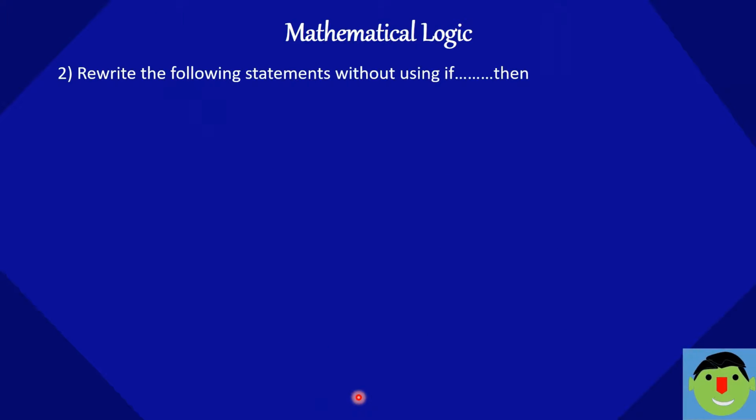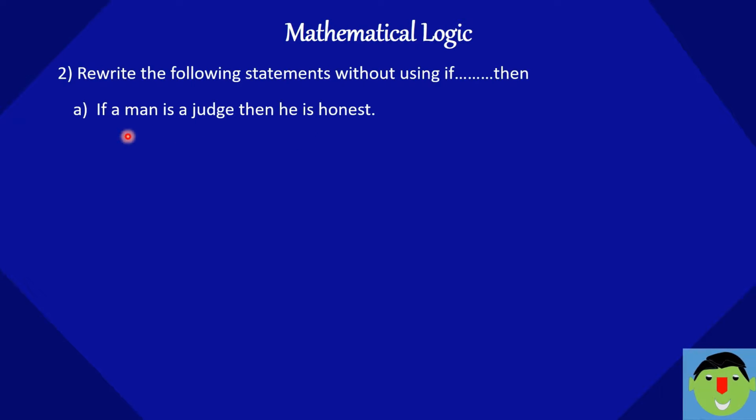Rewrite the following statements without using if and then. If a man is a judge, then he is honest. So you can see over here there are two statements and the connective is if and then. The first statement is a man is a judge and the second statement is he is honest.